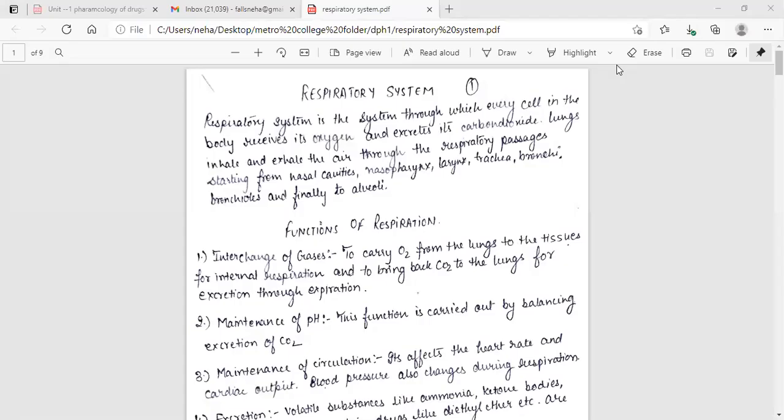Good morning, everyone. Today, Dr. Neha Ronald William is going to discuss the respiratory system. Before teaching you about the respiratory system, let's see the diagram first.